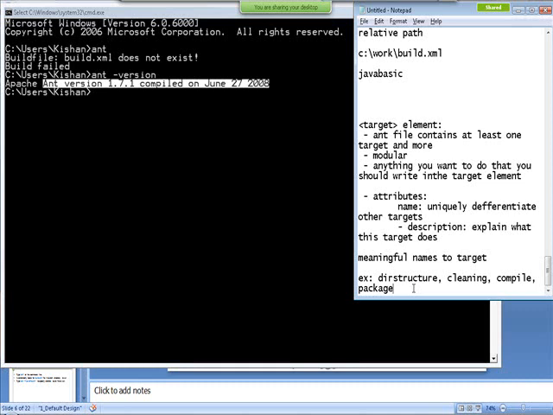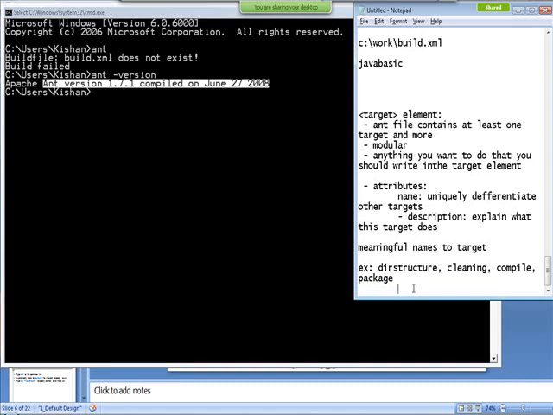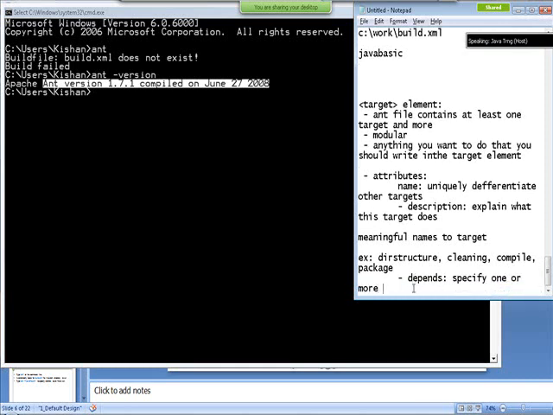And besides this, there is one more important attribute called depends. So what is it? It specifies one or more dependent targets.